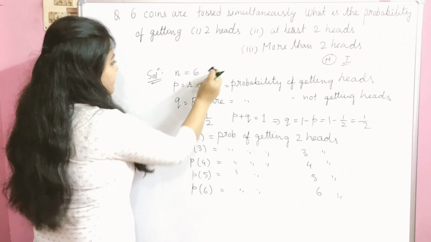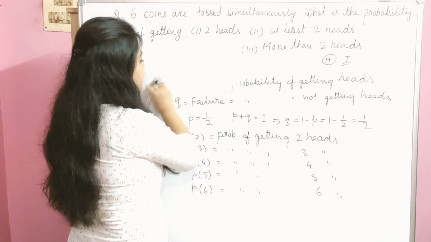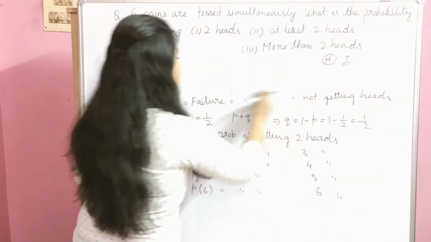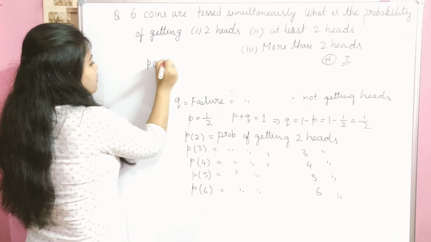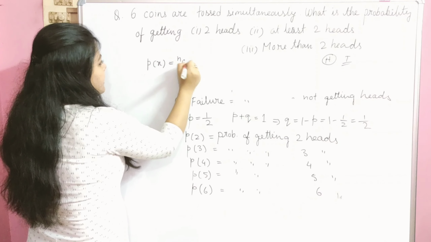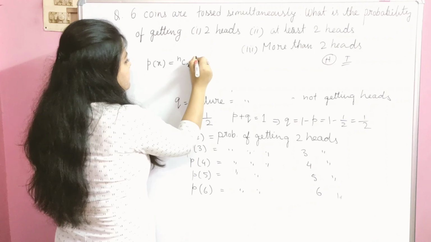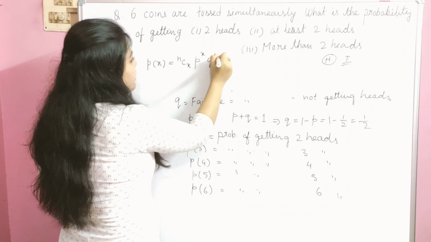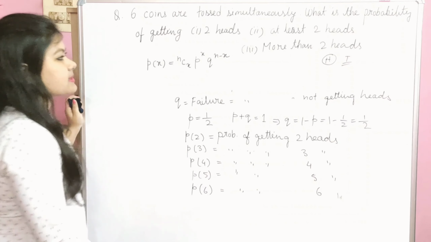Then let us write down the formula. P(x) equals nCx p to the power x q to the power n minus x.